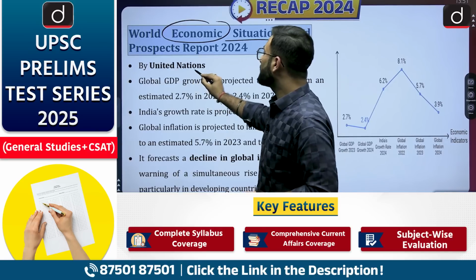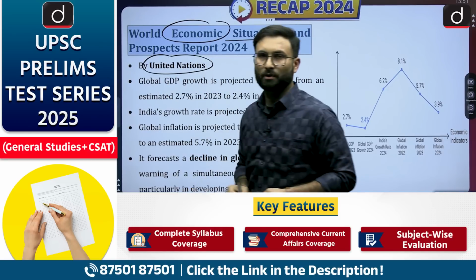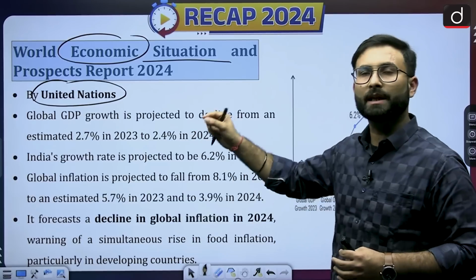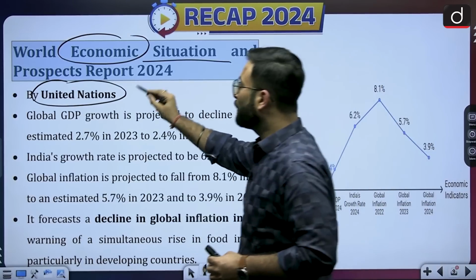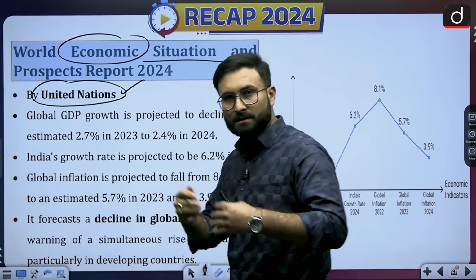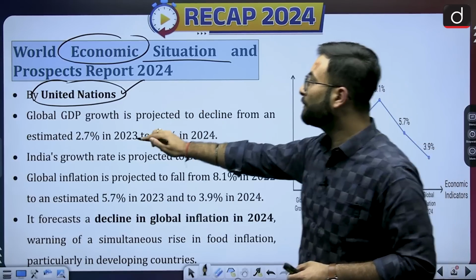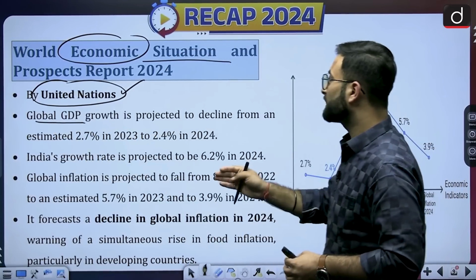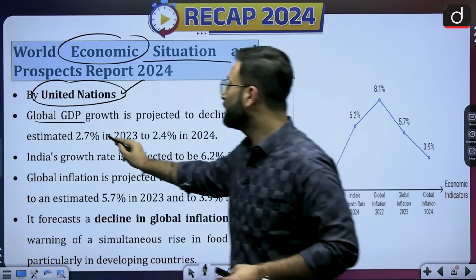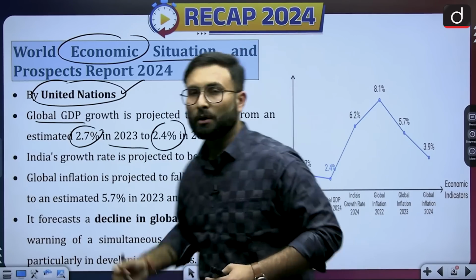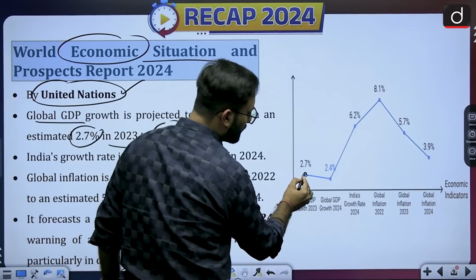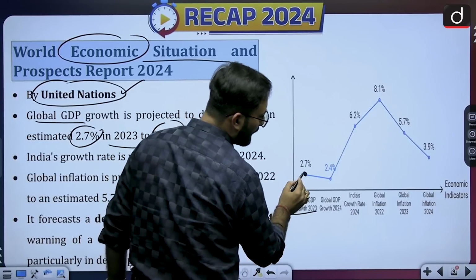Now this particular report is being published by the United Nations. So that is an important thing because this is a very important organization. Reports which are published by the United Nations or its institutions will become important for us. Now they are talking about the global GDP growth projected to decline from 2.7 in 2023 to 2.4.